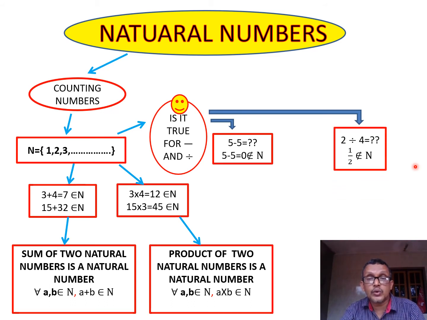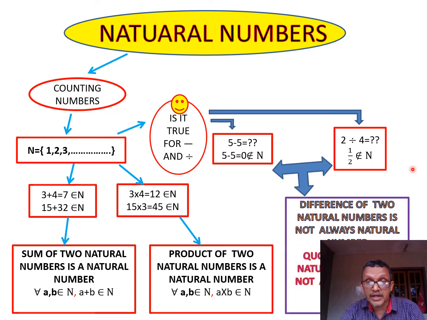Half does not belong to N. So we can't generalize in these two operations, subtraction and division. The difference of two natural numbers is not always a natural number, and similarly the quotient of two natural numbers is not always natural. But the sum and product of any two natural numbers is always a natural number.